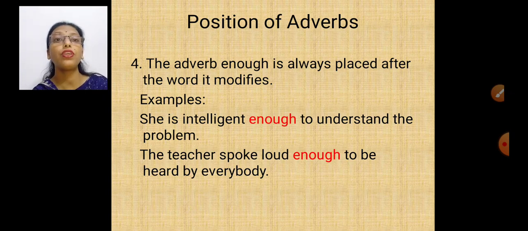If I say the teacher spoke enough, that means she has spoken a lot. But if I say the teacher spoke loud enough, that means she was very crystal clear. She was very audible, to be heard by everybody. So enough is talking about loud. So whenever we are writing enough, it will come after that word which it is describing. Okay.